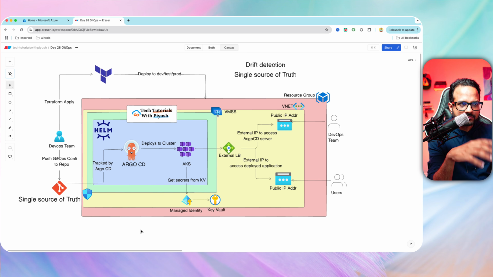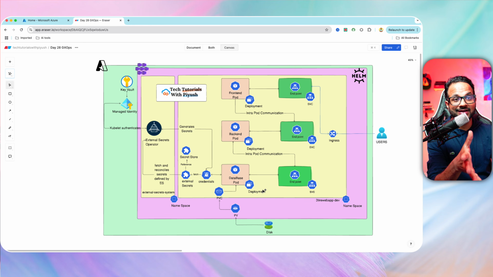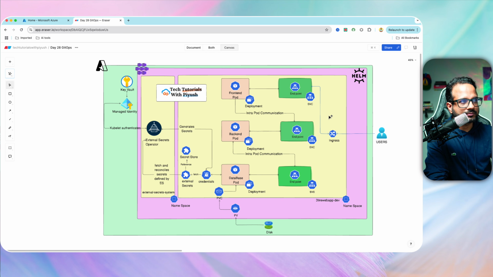Okay, so this is from the infrastructure perspective. Now, when it comes to the application that we will be deploying and that is being managed by Argo CD, this application is exposed via ingress. This ingress will have multiple endpoints, but the endpoint that we have exposed externally is the front end. This will redirect the traffic to the front end pod that is behind a deployment, and then there will be communication from front end to back end to database via internal endpoints.